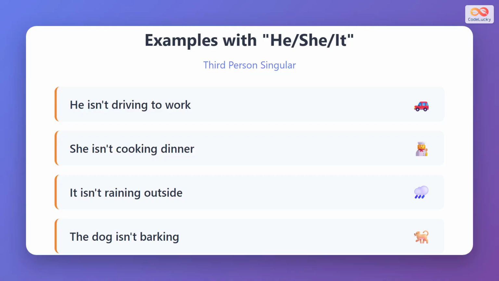Now let's use third-person singular pronouns. He isn't driving to work means he is using another form of transportation or staying home. She isn't cooking dinner tells us that someone else is cooking or there's no cooking happening. It isn't raining outside means the weather is dry right now. The dog isn't barking means the dog is quiet at this moment.